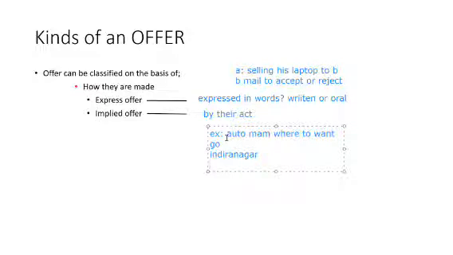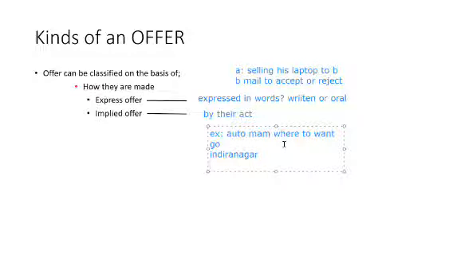Okay. You are saying that, but it is in the form of oral. Okay, it is in the form of oral, yes. But is it telling that I am giving you an offer? Is it telling you that I am giving you an offer? See, in my previous example, A is sending mail to B to accept or reject this offer of a laptop. But in this there is nothing like I will accept or reject.